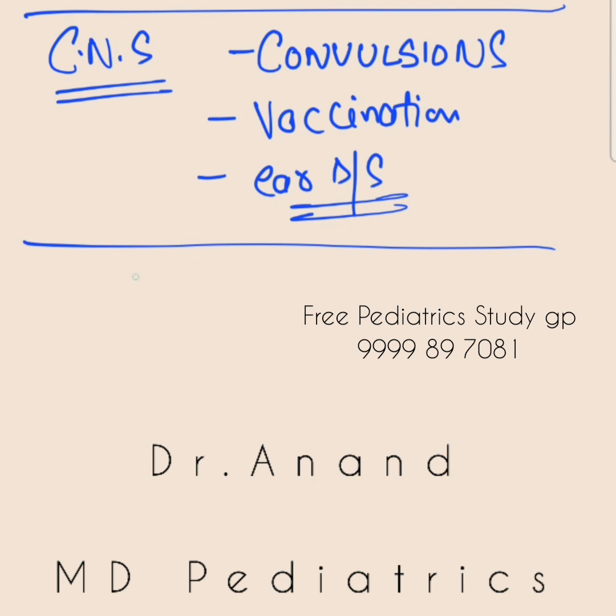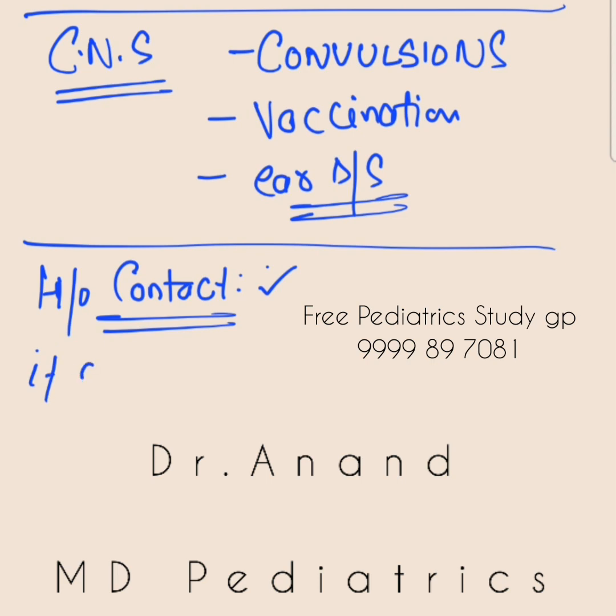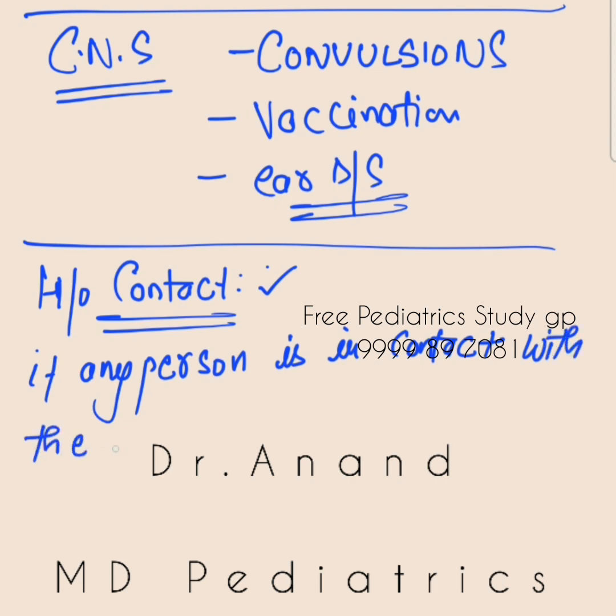So after name, age, sex, informant, chief complaints, and history of presenting illness, then comes the past history. After finishing past history, one more important point is that the history of contact is also very important. The examiner always asks you a definition pertaining to a tuberculosis case. What is contact? How do you define contact? The definition of a contact is, number one, any person who is in contact with the patient who is a case of open tuberculosis.